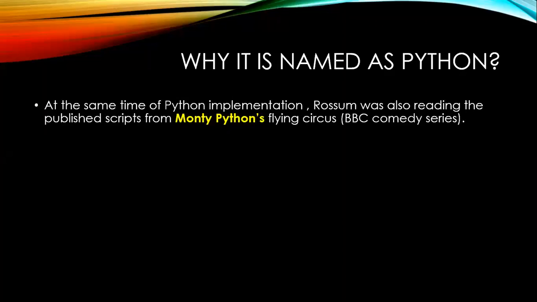At the same time as the Python implementation, Rossum was also reading the published scripts from Monty Python's Flying Circus, which is a television show, a BBC comedy series. Guido Rossum liked that series, Monty Python's. That's why he took a name from that show, Python, and gave it to his programming language.